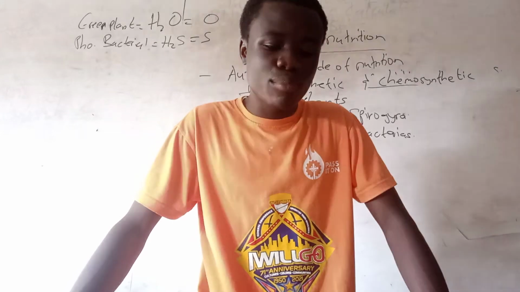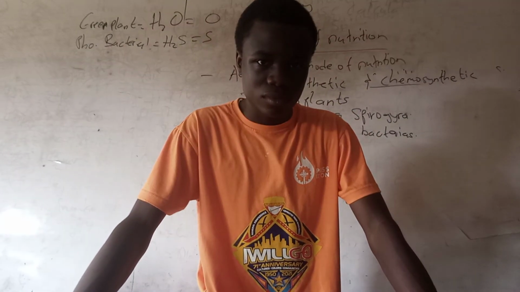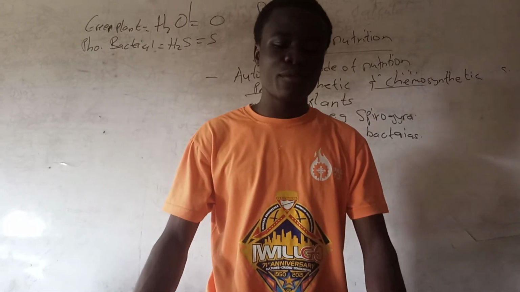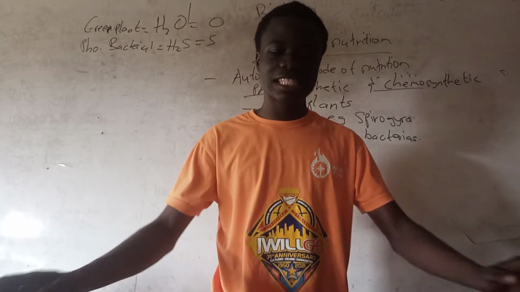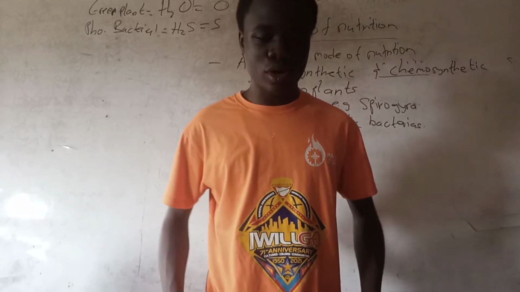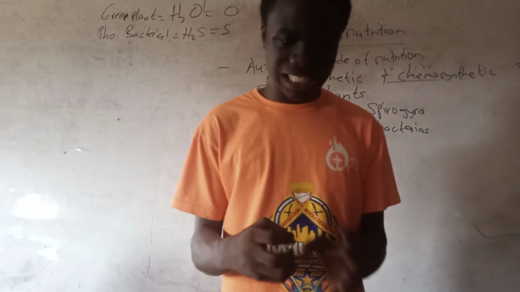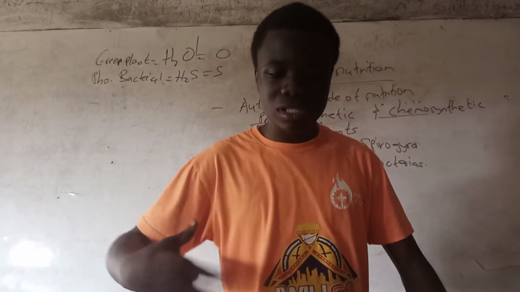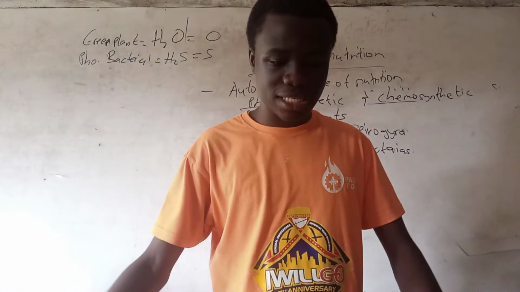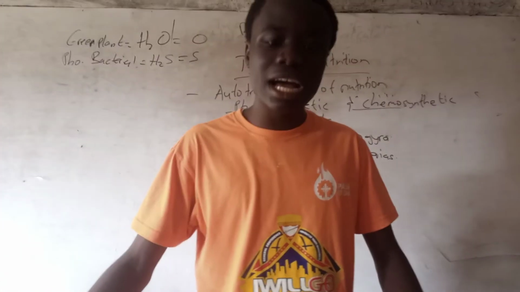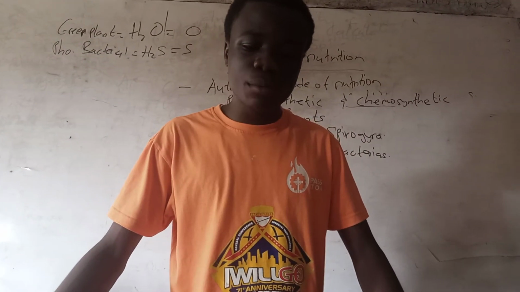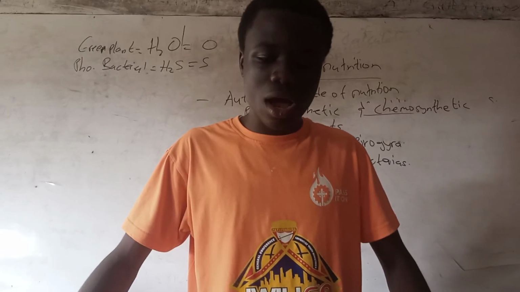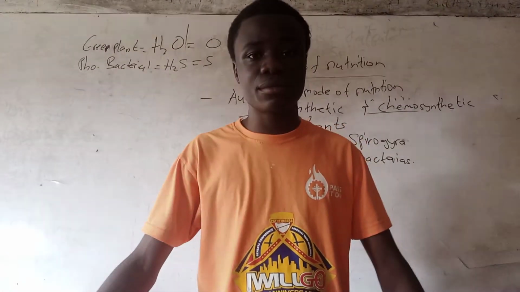Yes. So saprophytic nutrition. That's the second type of heterotrophic mode of nutrition. So saprophytic nutrition is a type of heterotrophic nutrition in which organisms secrete digestive juices onto food substances to digest them outside of their bodies. That is extracellular digestion, and absorb the useful nutrients into their body. The waste remains outside of the body of the organism.